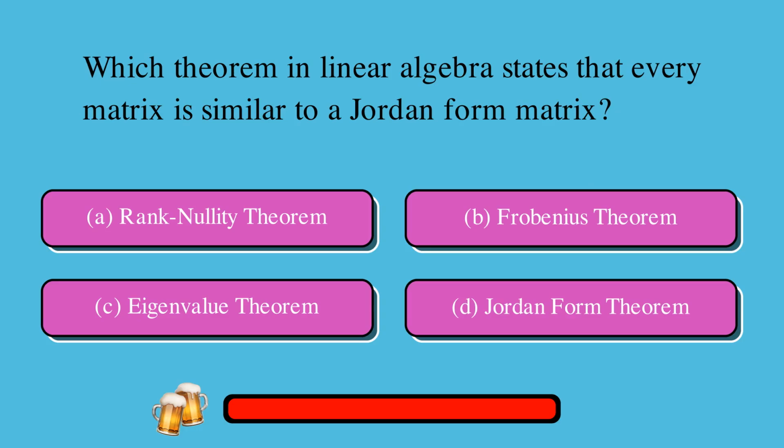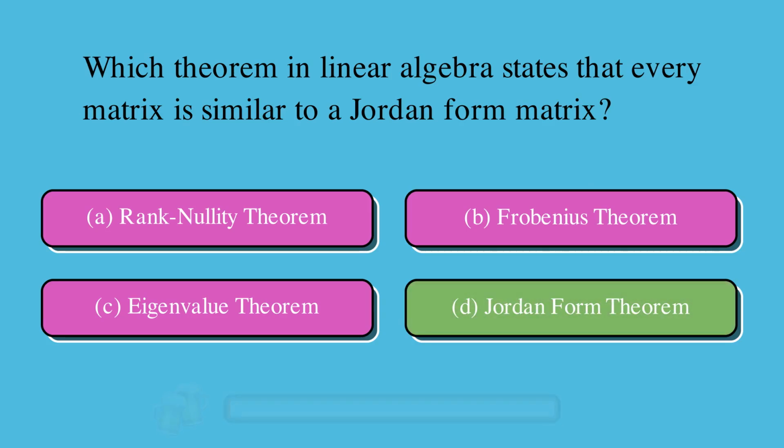Which theorem in linear algebra states that every matrix is similar to a Jordan form matrix? Is it A. Rank nullity theorem, B. Frobenius theorem, C. Eigenvalue theorem, or D. Jordan form theorem? The correct answer is D. Jordan form theorem.